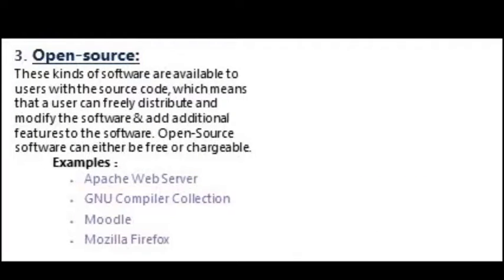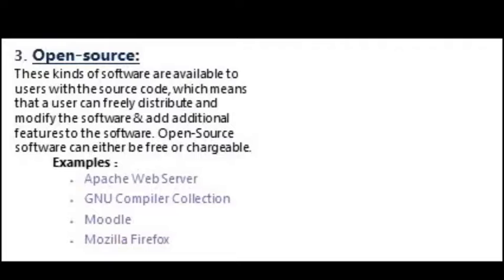Now the third one is open source. What is it? These kinds of software are available to users with the source code, which means that the user can distribute it and modify the code also. Because if the source code is available, then you can see which logic, which algorithm is used, so you can change it also. Open source software can either be free or chargeable. Both types are available.